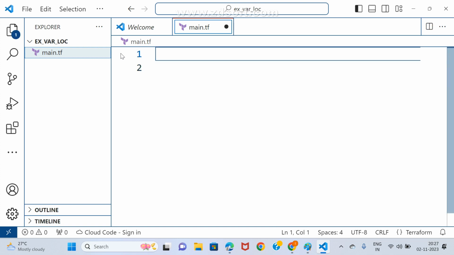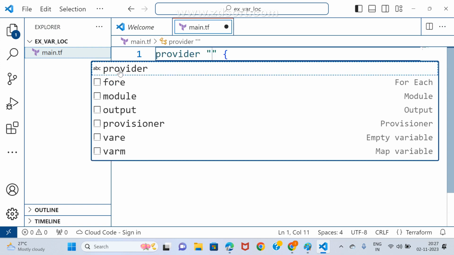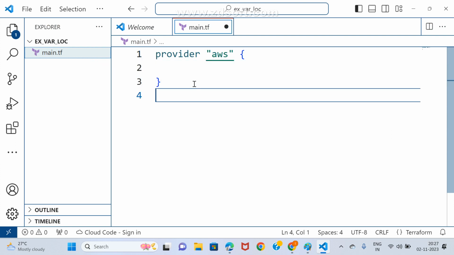You know this. Now guide me, anyone. Provider. Ma, try to interact with me for two minutes. Generally, what may we write here, Dharani? AWS, because we are working with AWS.